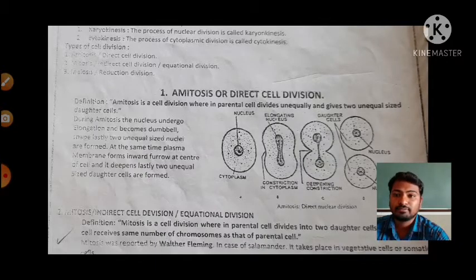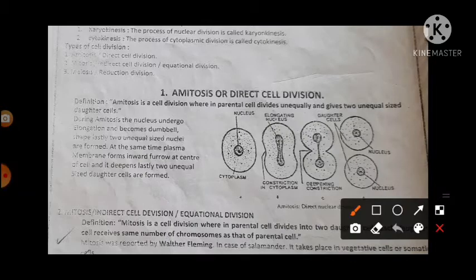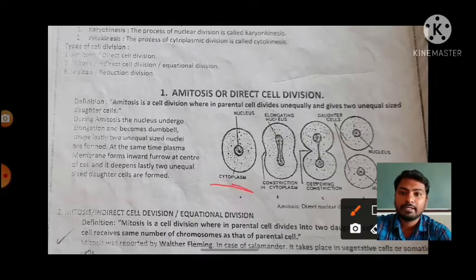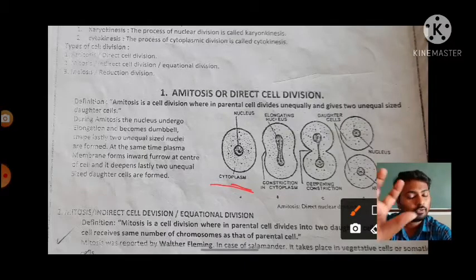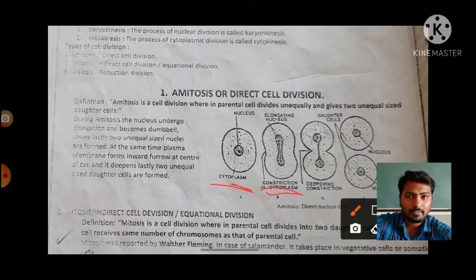Here, first the parental cell enlarges its size. Then the nucleus also starts to enlarge its size, which means there is a duplication of nuclear material. Then in the second stage, the nuclear material takes an elongated or dumbbell shape.